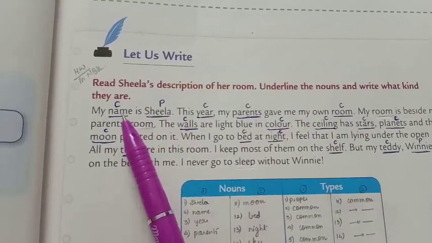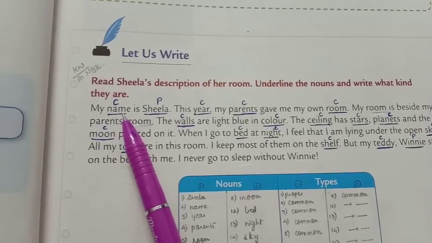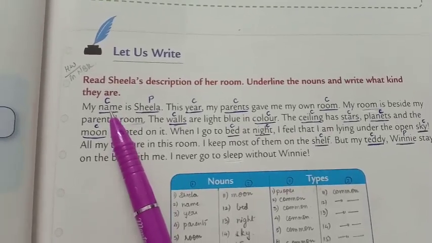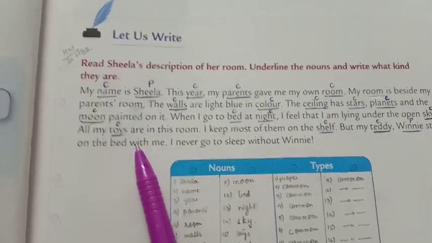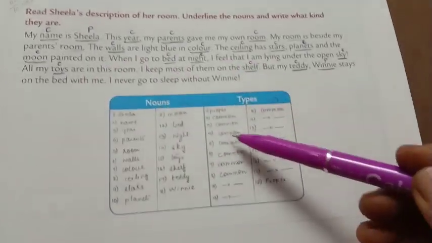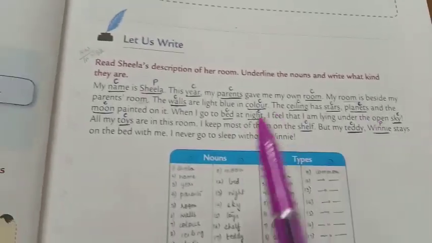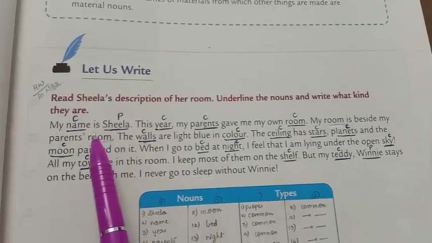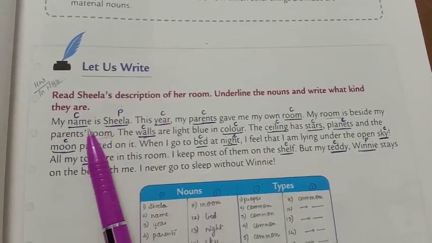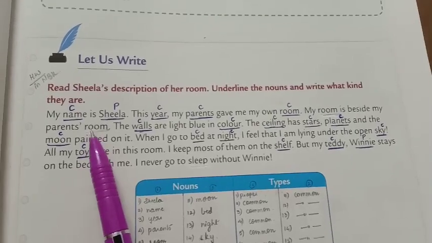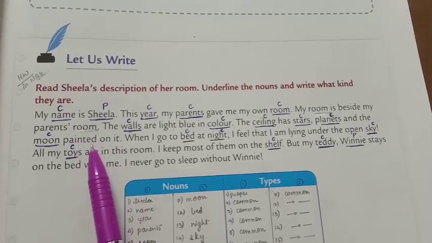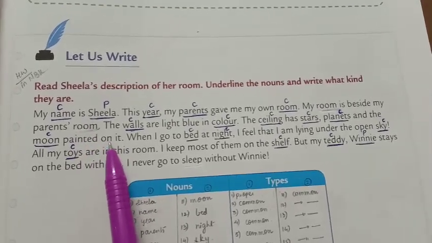Just write, underline the nouns and write the types of noun. Do this homework in your notebook because if you write in the textbook, it's so congested here. Write the types of the noun in your notebook. It will be easier for you to study. Try attempting this in the notebook, but I'm giving you the answer. Write this as homework in your notebook.